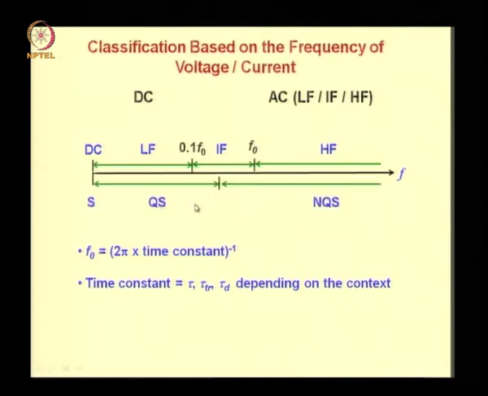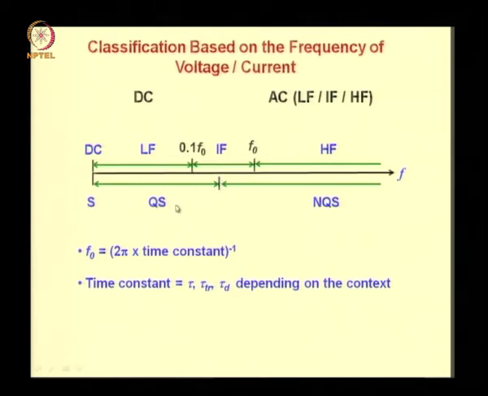Let us place the quasi-static and non-quasi-static models on this frequency scale and connect these descriptions to the frequency dependent descriptions. So S here stands for static, QS for quasi-static and NQS for non-quasi-static. So you see the boundary between the quasi-static and non-quasi-static occurs somewhere in the intermediate frequency range.